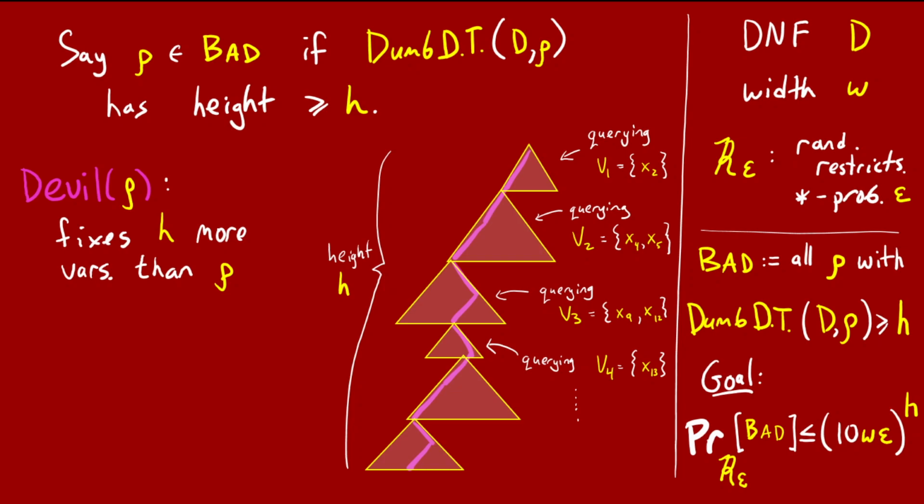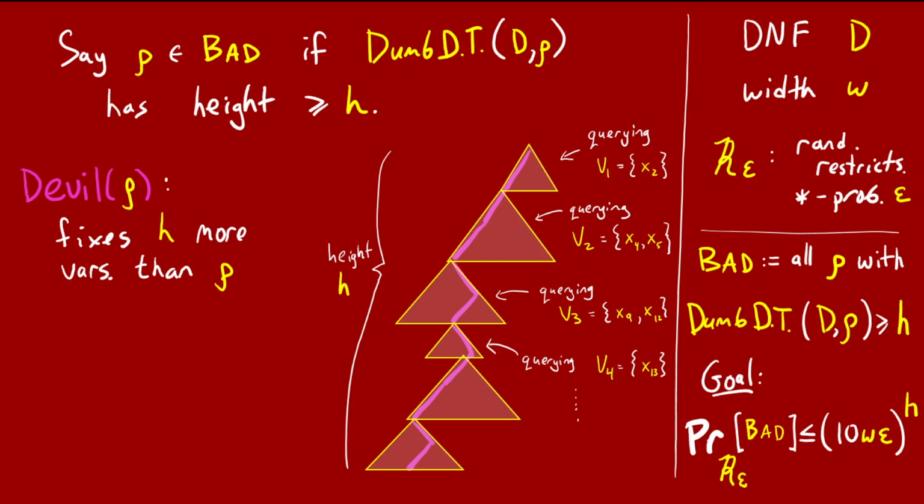It comes in several pieces based on the way the dumb decision tree makes its queries. Remember, the decision tree first queries all the variables in the leftmost term that's unkilled by row. We'll call these variables v1. In this example, v1 is just the single variable x2. Devil of row fixes x2 in some way. In this example, it fixes it to 0. Based on this fixing, the dumb decision tree queries some other bunch of variables, v2. These are all the variables in the leftmost term of D that is unkilled by row together with the setting x2 equals 0. In this example, v2 is x4 and x5. The devil happens to fix both of these to 0 as well.